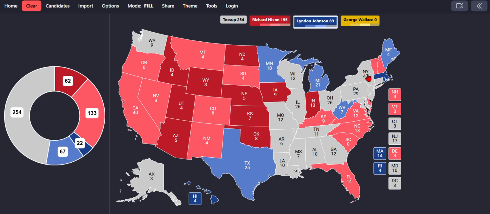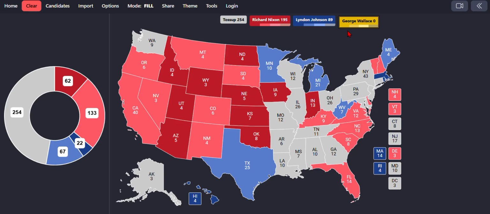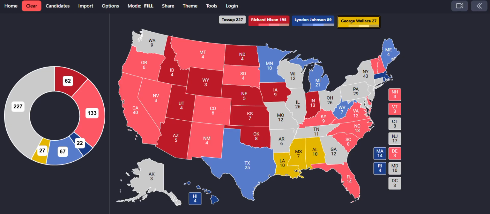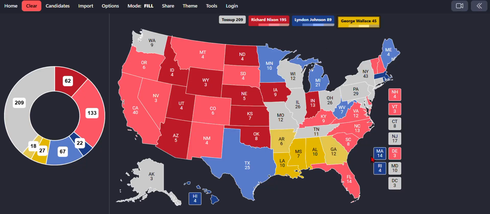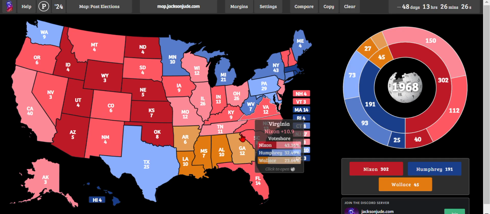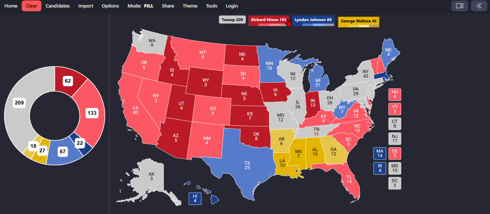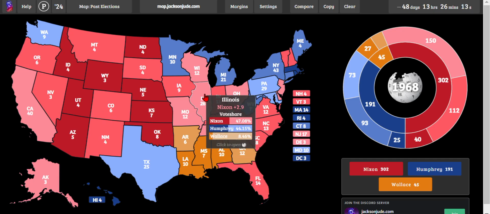So this is interesting here. I feel like Johnson actually loses electoral votes compared to Humphrey. Let me fill in the Wallace states real quick. Alabama, Mississippi, Louisiana are all easily safe Wallace, safe Dixiecrat. Georgia's likely, and Arkansas is likely. Tennessee, I feel like with Johnson on the ballot, Nixon actually does move it up to likely. Missouri though is gonna go lean Republican.